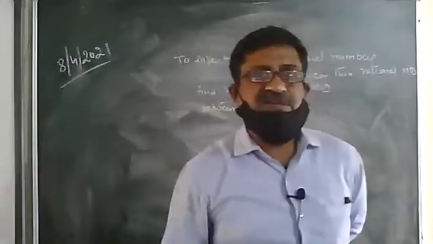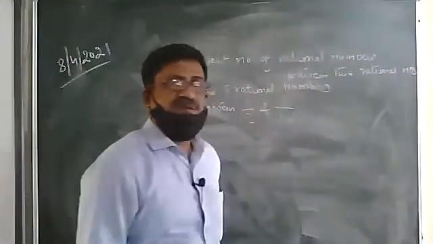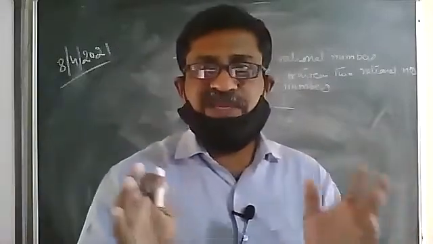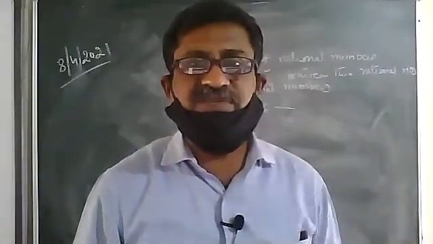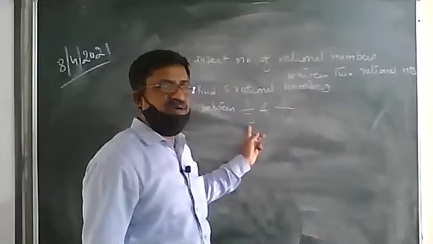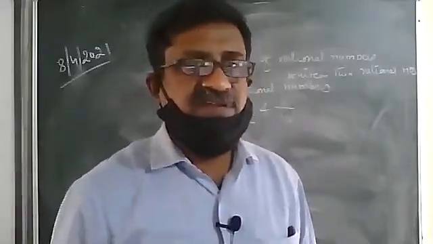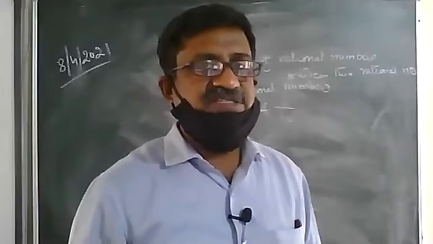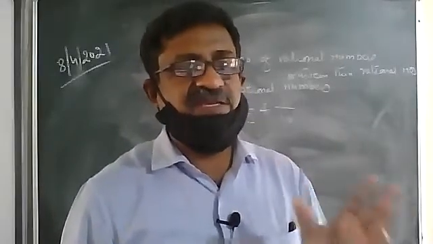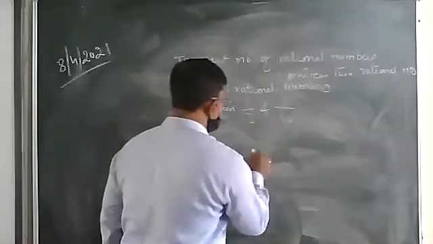To find five rationals between 1 by 3 and 3 by 10, first we will try to make the denominator of both these numbers the same. Here the denominators are different. One has the denominator 3 and the other has the denominator 10. If they have different denominators, first take the LCM and make the denominator the same. The LCM of 3 and 10 we got as 30.